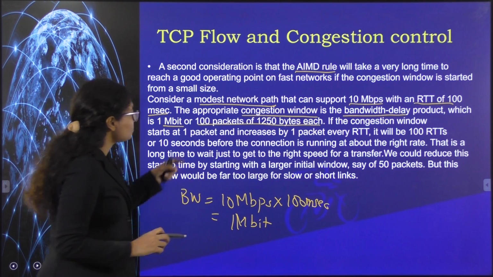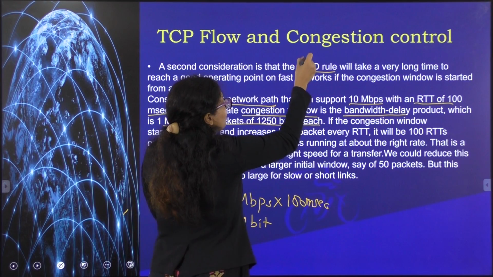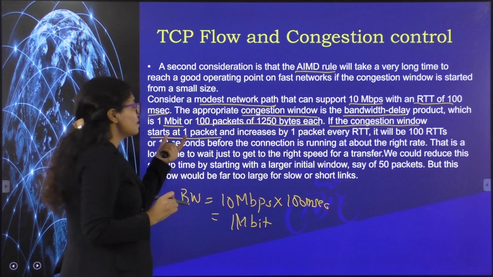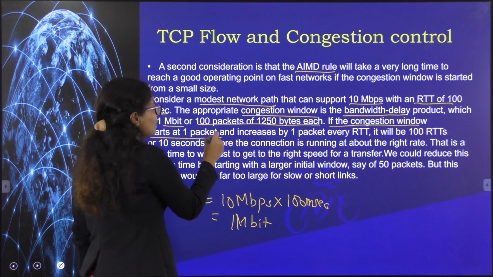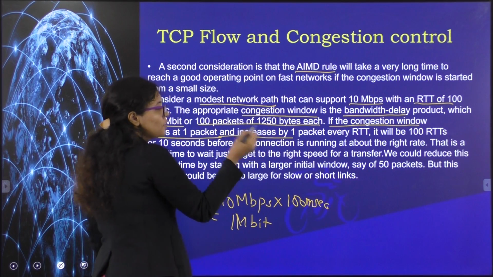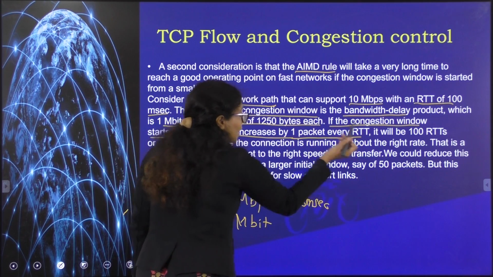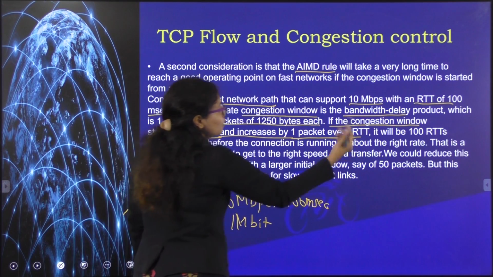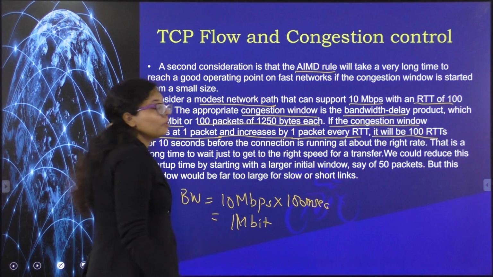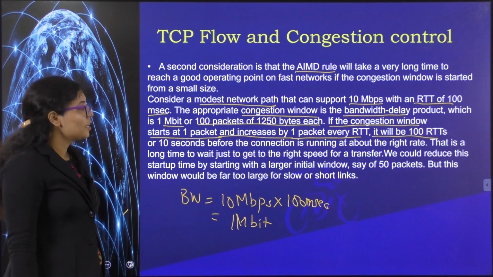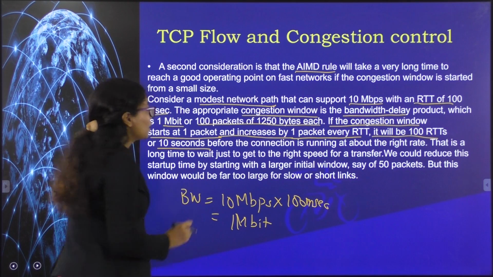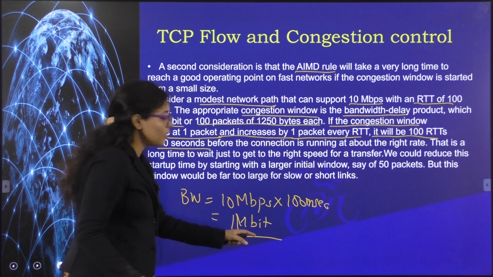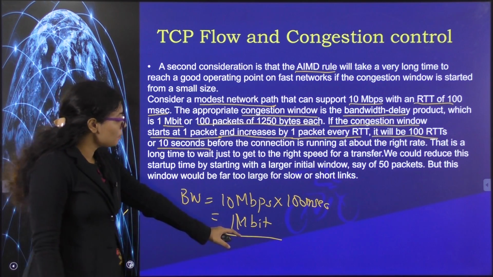Now you see this case, where we are implementing the AIMD rule. If the congestion window starts at 1 packet and it receives the acknowledgement, it will increase the packets by 1. So now it is sending 2 packets, again it receives the acknowledgement, then again it increases by 1 packet more. If you consider this case, the total time required will be 100 round trip times, so it will be about 10 seconds before the connection reaches this maximum potential of 1 megabit.